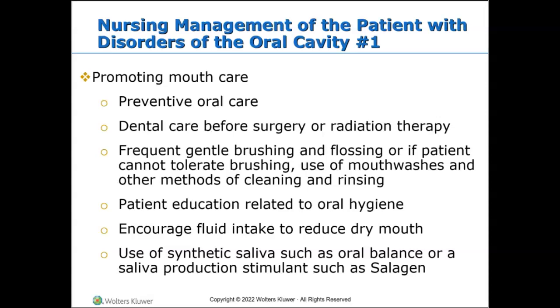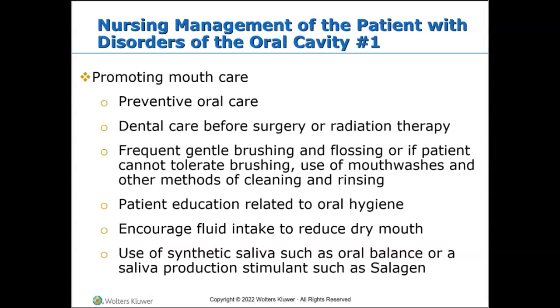Promoting mouth care and preventive oral care, like brushing, right? Brushing your teeth. We want to use fluoride toothpaste, as it prevents decay by strengthening the tooth's harder outer surface called enamel. We want to angle the bristles toward the gum line so that when they clean between the gums and the teeth, it gets in there really good. We want to brush gently using a small circular motion. Again, we do not want to scrub hard back and forth, right?